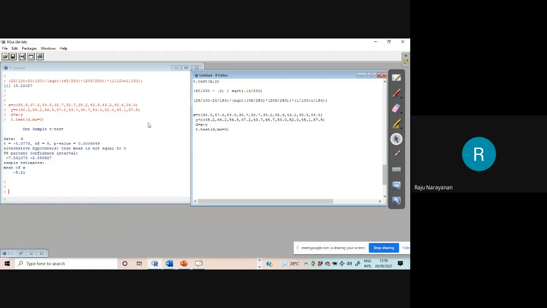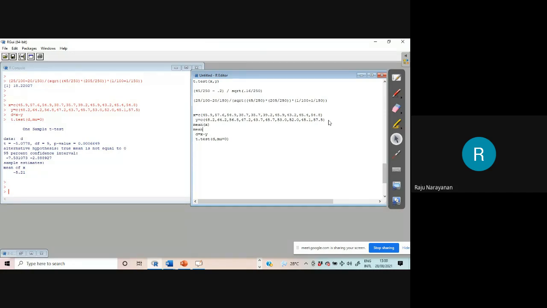10 observations are there. 10 pairs are there. Degree of freedom is 9. P value is very small. Very small. Okay. Therefore, what's the meaning of that one? The means of x and y are significantly different.